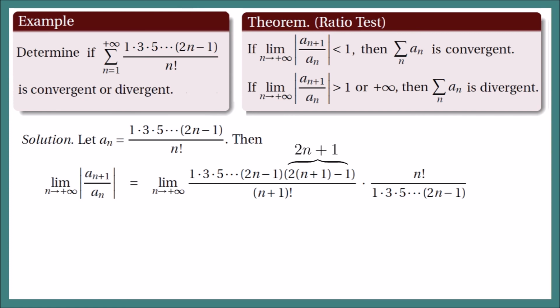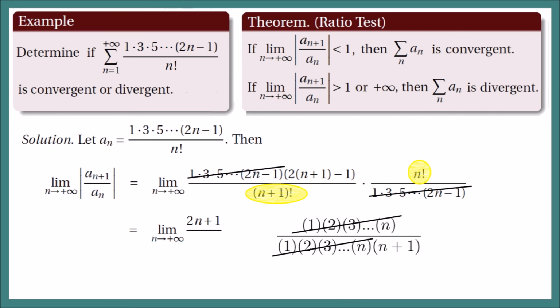There is no need to write the absolute value anymore since factorials are always positive. Similarly, our numerator in a sub n is always positive. So now let us simplify. We can cancel out the factors from 1 up to 2n minus 1. So let's write here 2n plus 1. And for n factorial over n plus 1 factorial, this is the same as our previous example. We can cancel out the first n factors and we are left with 1 over n plus 1.